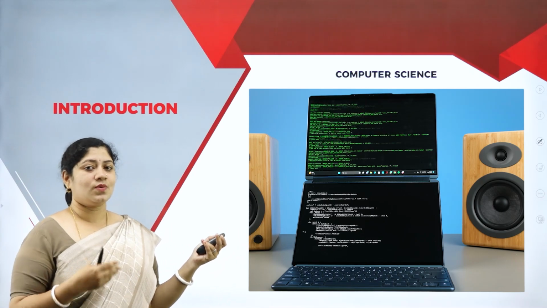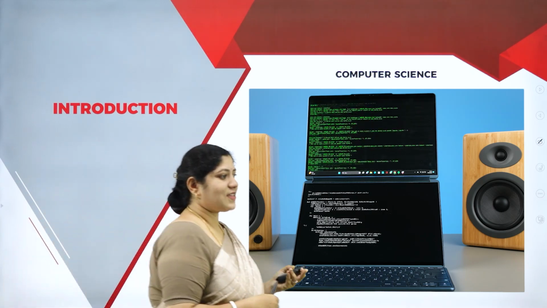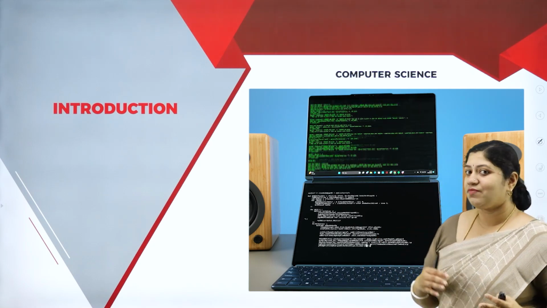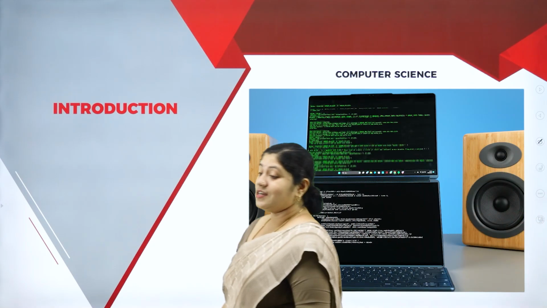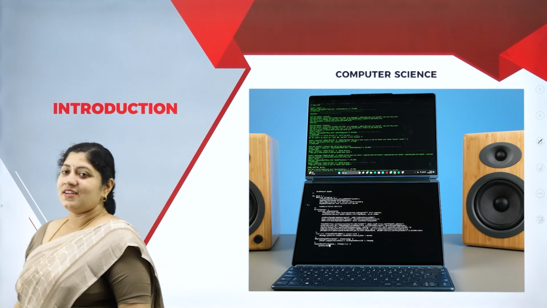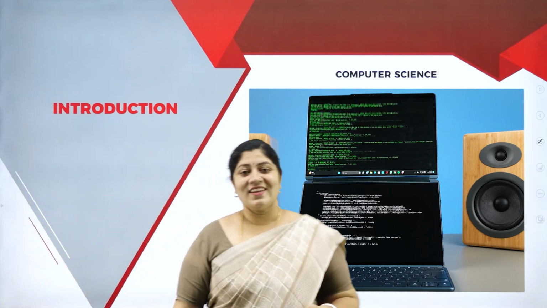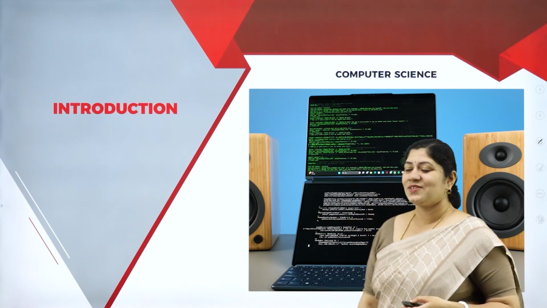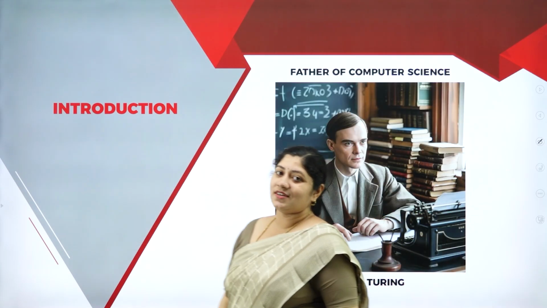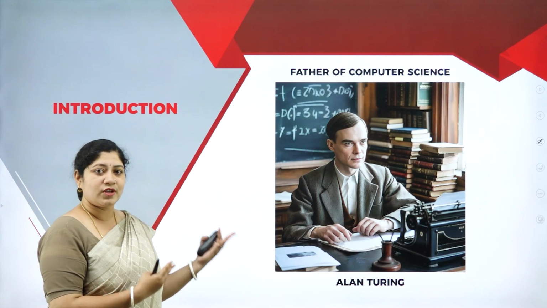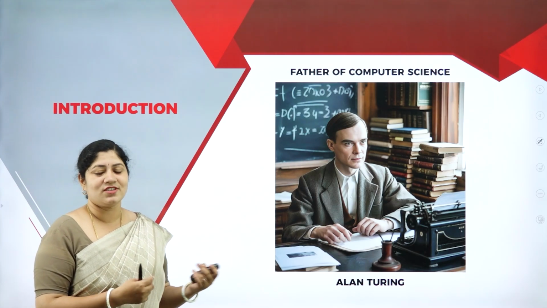All right, so up next, let's have a quiz. We did understand who's the father of computer. And here comes one more thing: who is known as the father of computer science? Any guesses? So yes, students, this gentleman is a father of computer science as well as artificial intelligence.